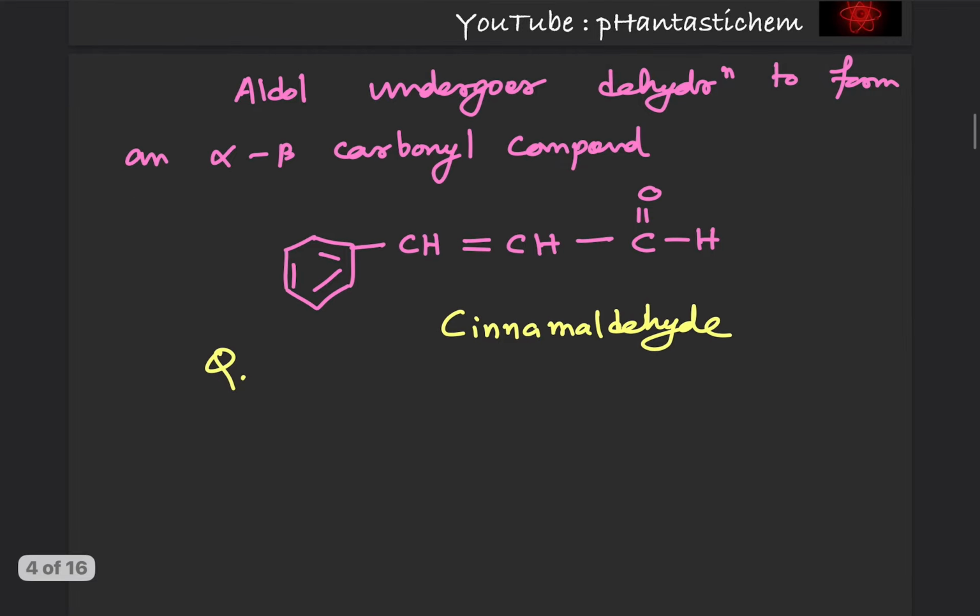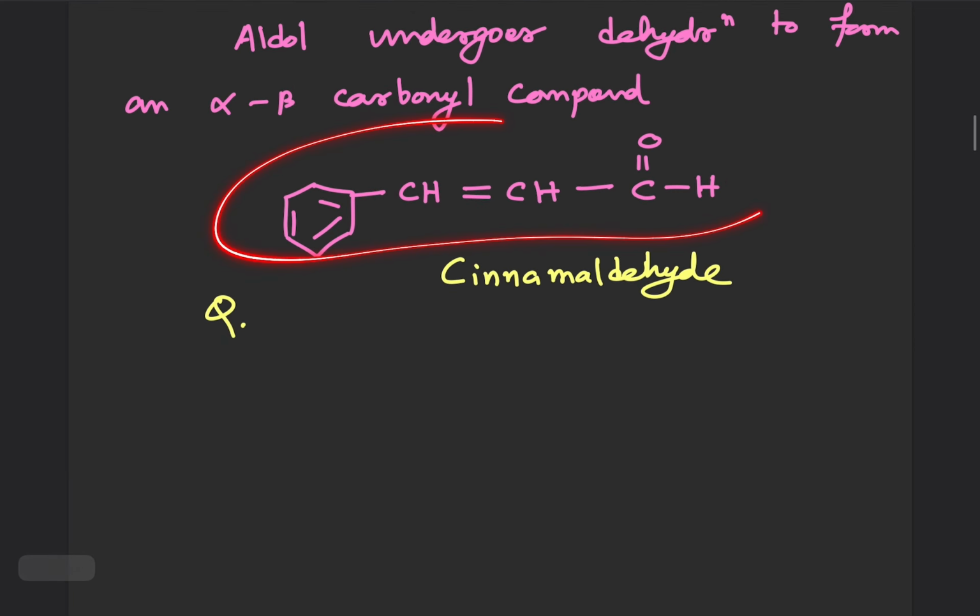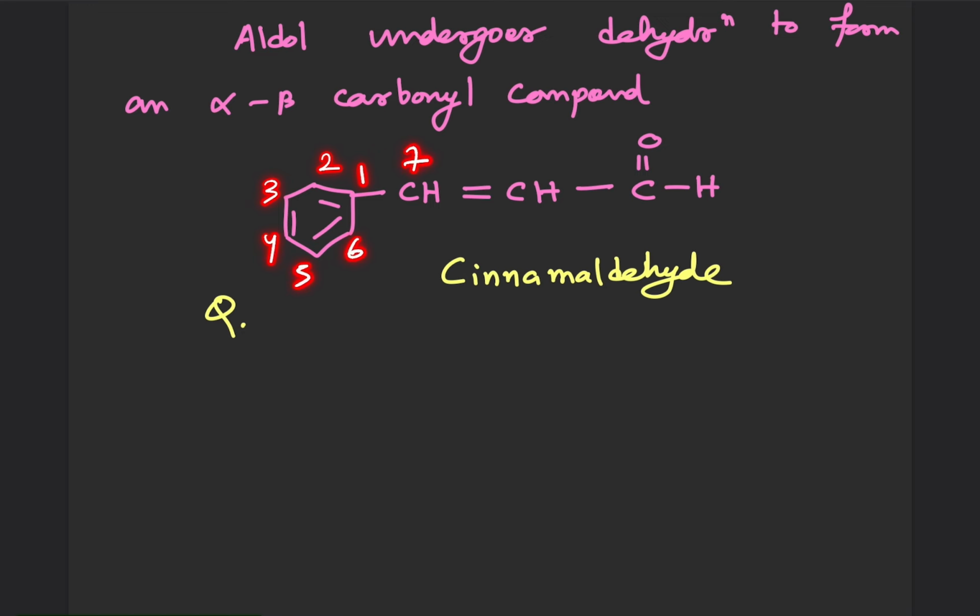This is obviously the major product, because can you see there is conjugation in this system, double, single, and double. There is extensive conjugation. The other product is also formed, but it won't be the major product, because here we don't have any conjugation. So obviously this will be Q, and let us count the number of unsaturated carbons: 1, 2, 3, 4, 5, 6, 7, 8, 9. So there are 9 unsaturated carbons present on Q.